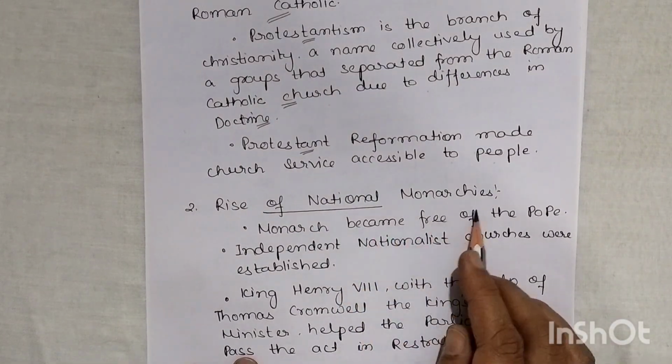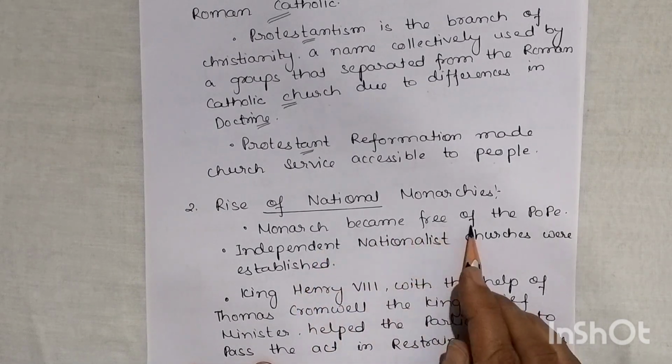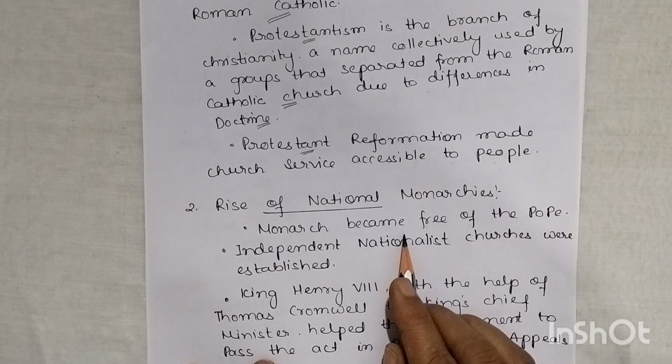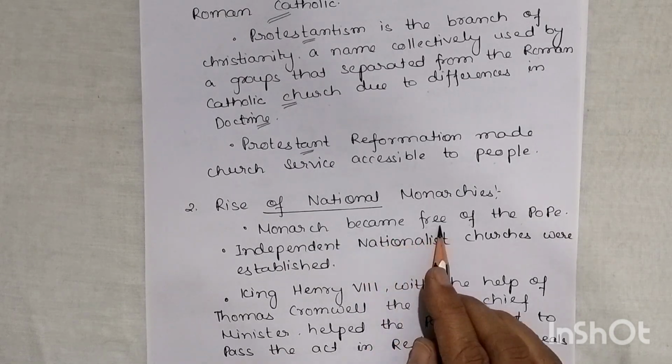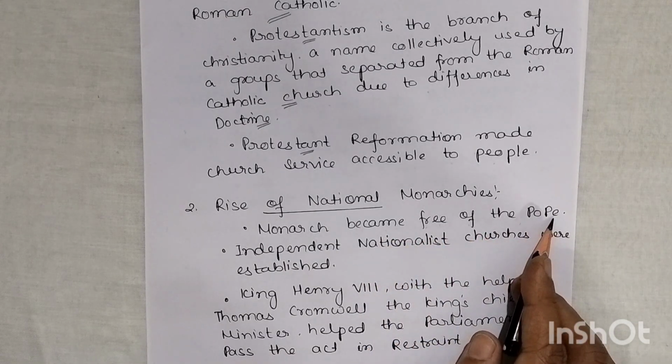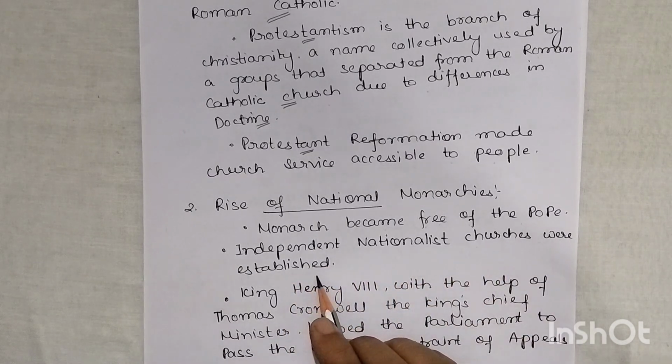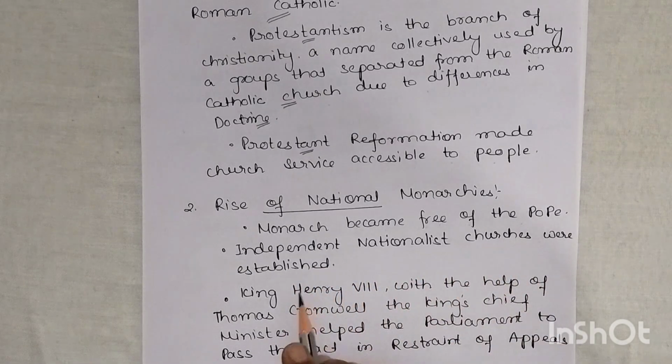the rise of national monarchies. The monarchs became free of the pope. Who were the monarchs? They were the sovereign rulers that ruled over a particular territory. Now they became free of the pope and were not under his control. Independent nationalist churches were established.